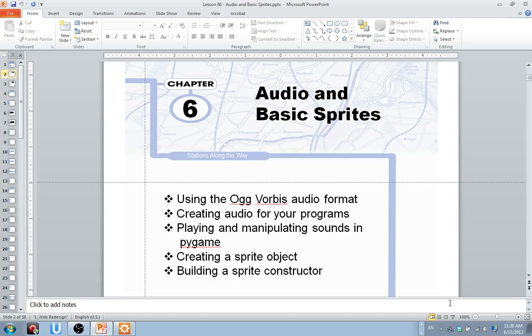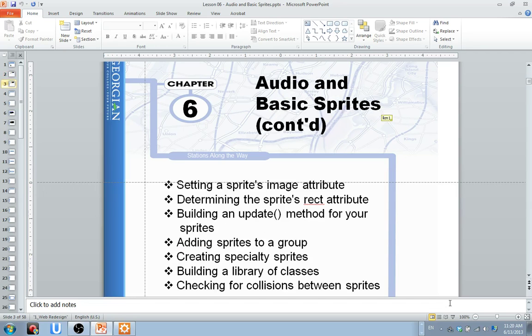Okay, so we're going to talk about manipulating sounds, creating a sprite object, building a sprite constructor, and a bunch of other stuff here. Determining the sprite's rect attribute, what does that mean? Building an update method for your sprites. And we're going to talk about classes in general, because I think the challenge here is that some of you haven't done classes. We've been talking about classes for Python. And I know some of you like to avoid object-oriented design because it's too difficult. But I'll tell you that there's a lot of control that you gain when you start doing object-oriented programming.